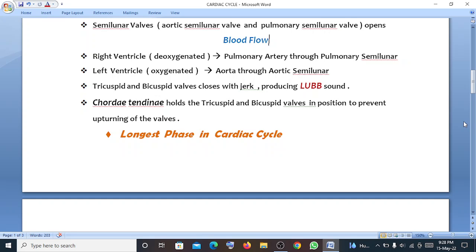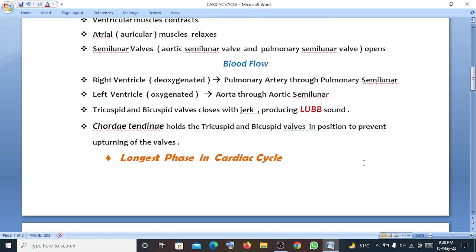In this case, the tricuspid and the bicuspid valves close with a jerk that produces the lub sound. The chordae tendineae hold these bicuspid and tricuspid valves in position to prevent the upturning of the valves, which would lead to the backflow of the blood. It is also the longest phase. This ventricular systole or atrial diastole is the longest phase in the cardiac cycle.